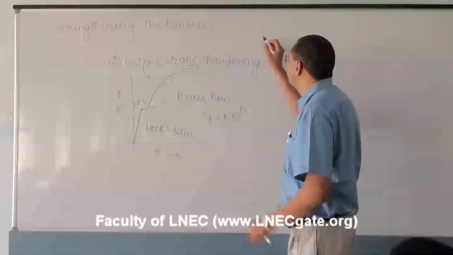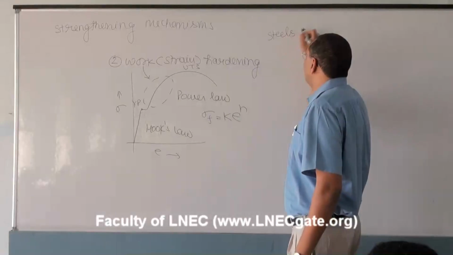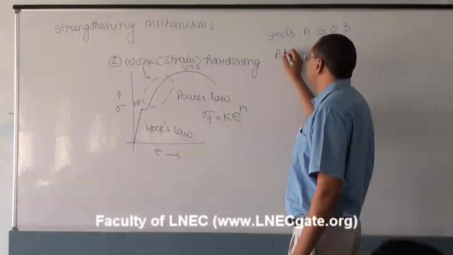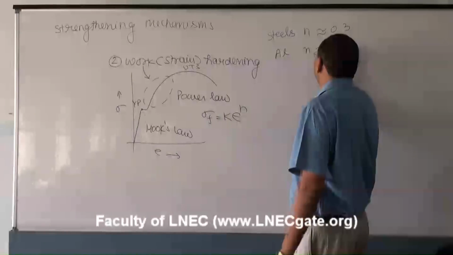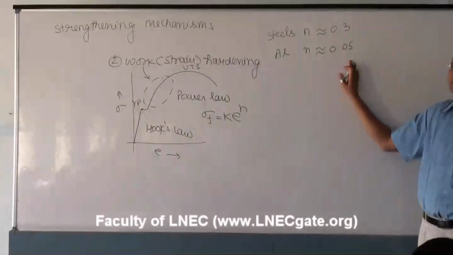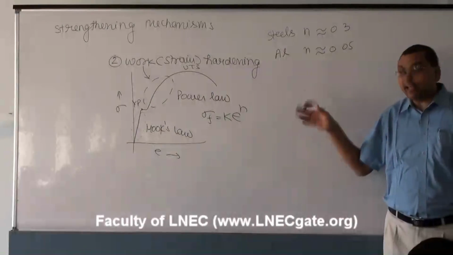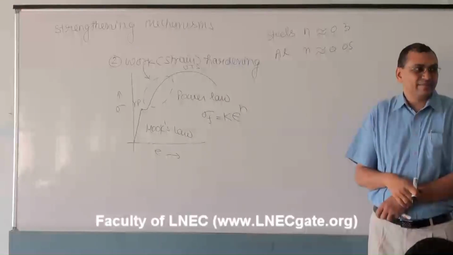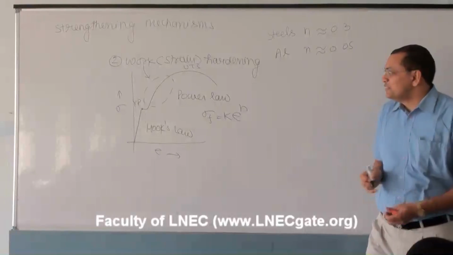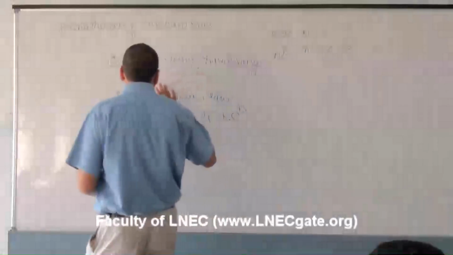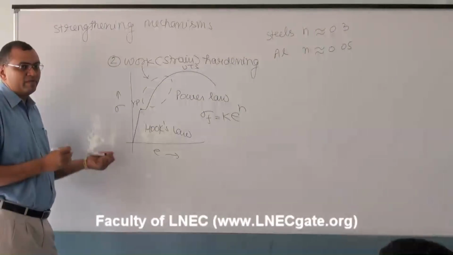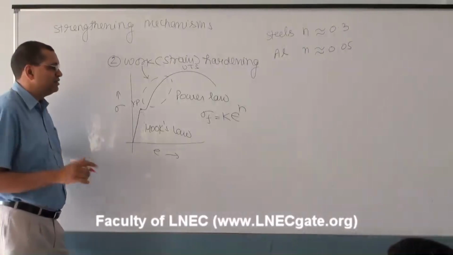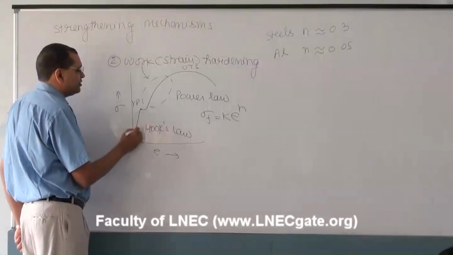For steels, the value of n is approximately 0.3, but for aluminum, the value of n is approximately 0.05. So it means aluminum doesn't undergo significant work hardening, but steel does. Suppose this is the stress strain diagram of steel. Because the value of n for aluminum is very low, the stress strain curve for aluminum will be like this.